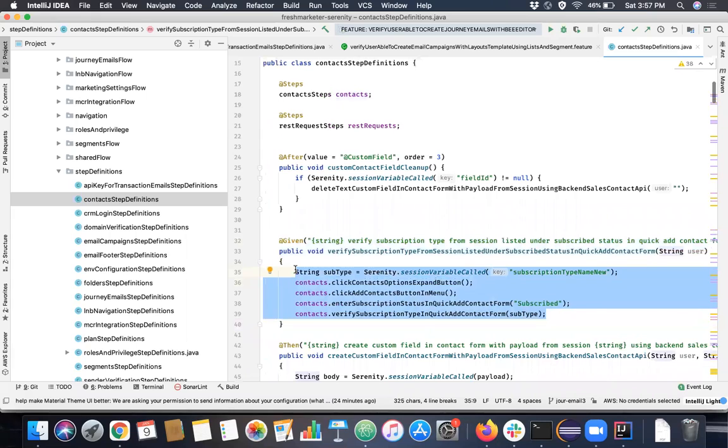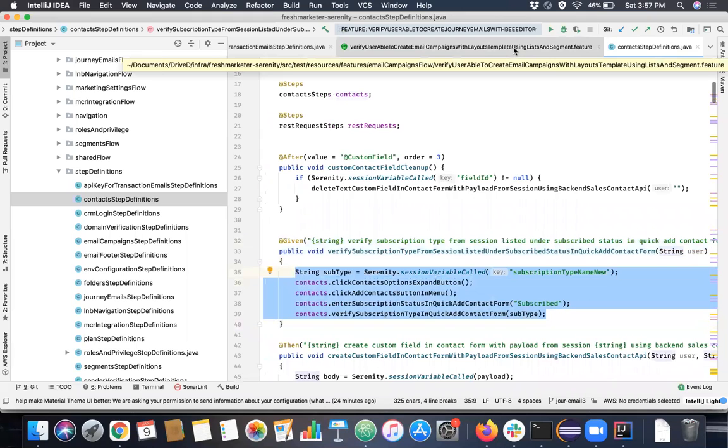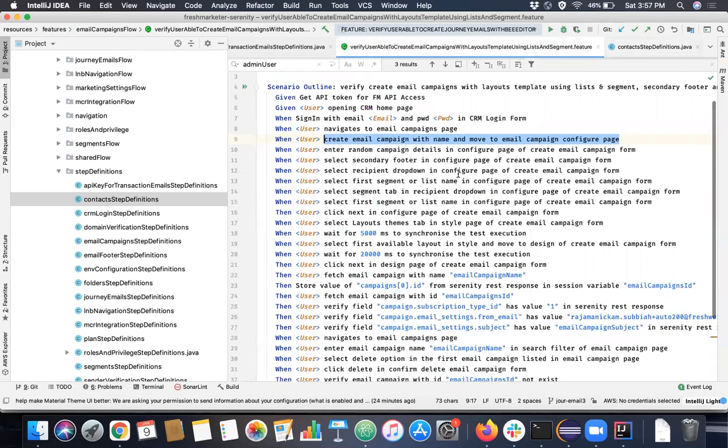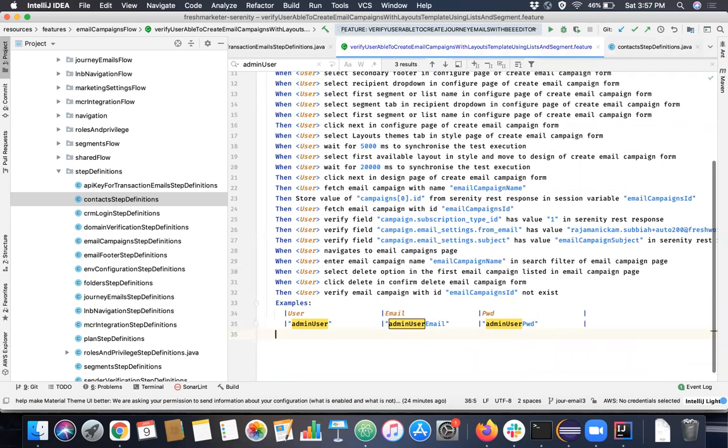And as I said previously, why is this reusability not a problem in Cucumber? For example, let's say I'm creating one more scenario here.